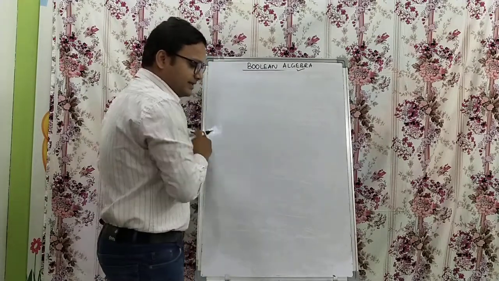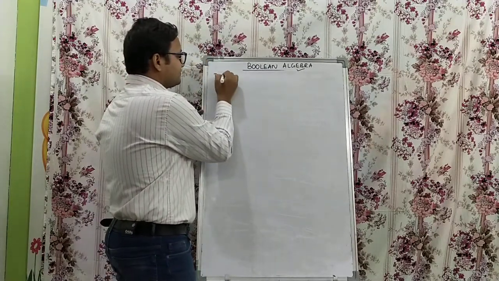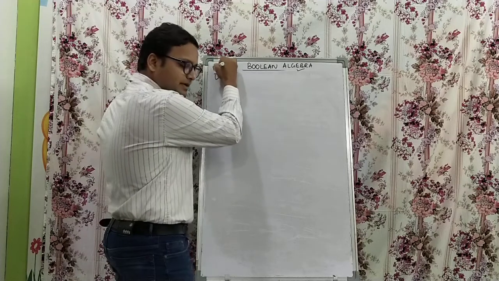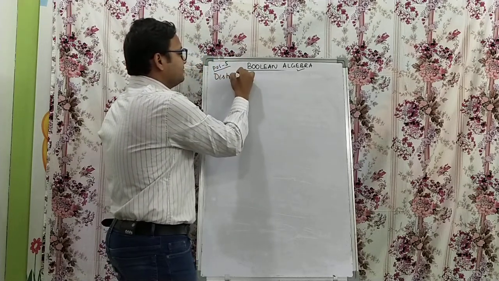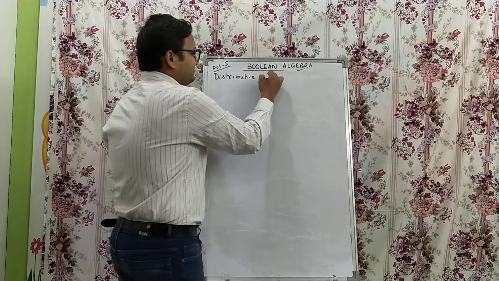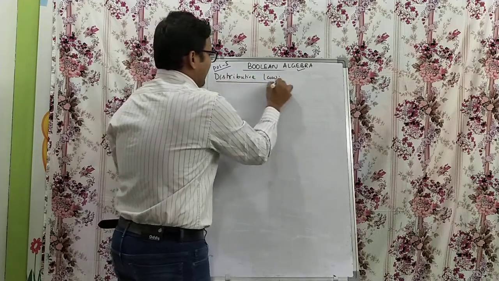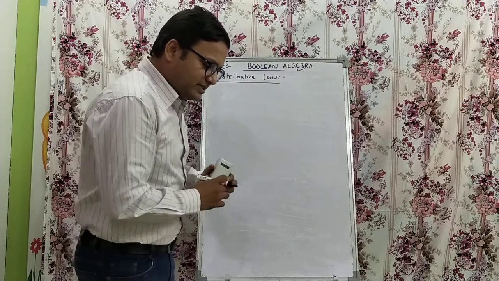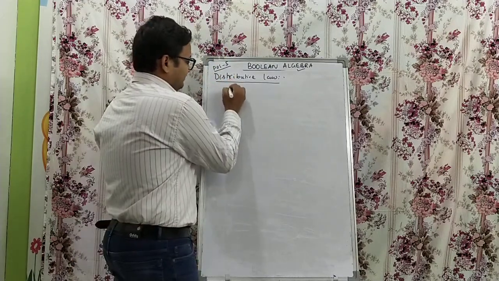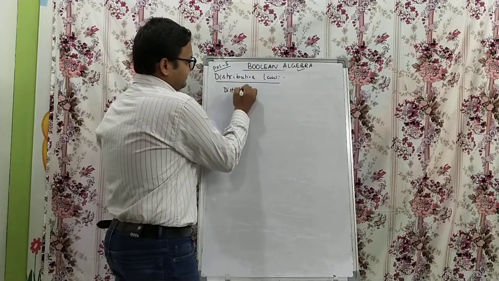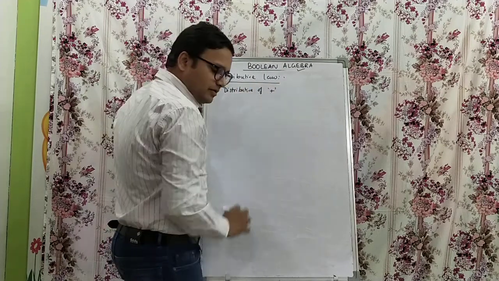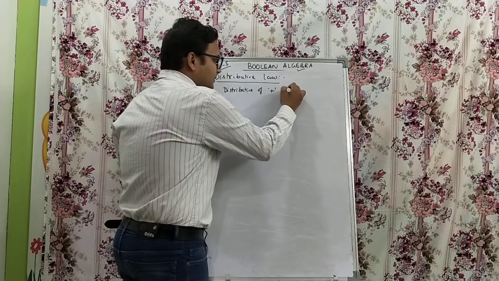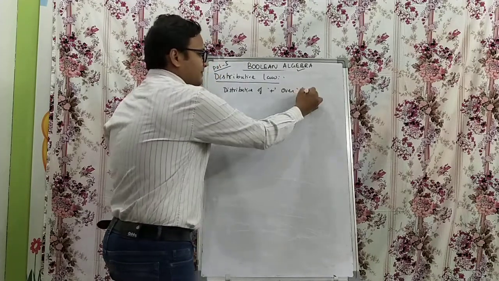Next one is the distributive law, postulate number 5. There are two things. First, distributive of the OR operator over the dot operator.